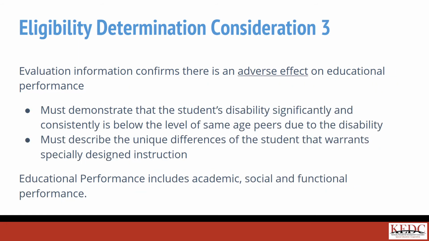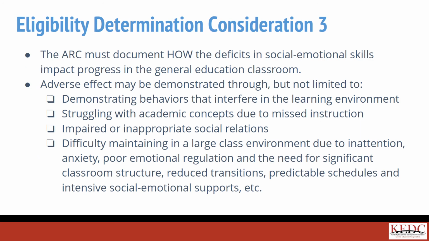The third consideration in EBD eligibility determination is to confirm there is an adverse effect on educational performance. The ARC must draw upon a variety of sources and ensure the information obtained from these sources are carefully considered and documented. The statement of adverse effect that illustrates how the deficits impact progress in the general curriculum must be documented in the conference summary.